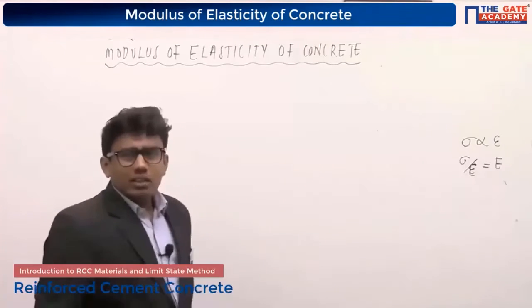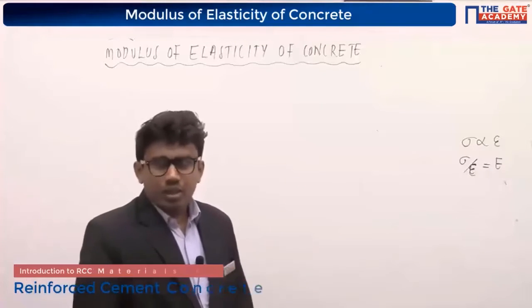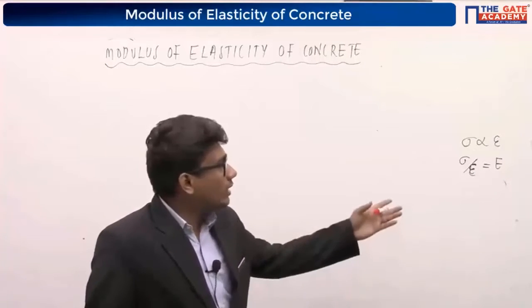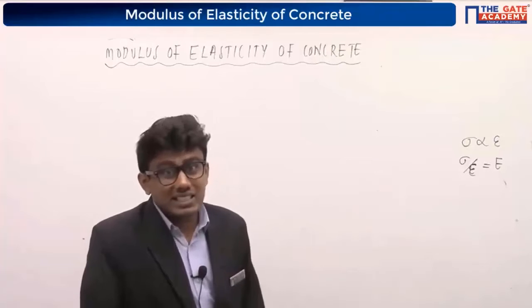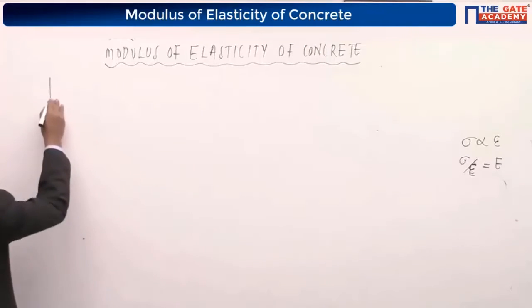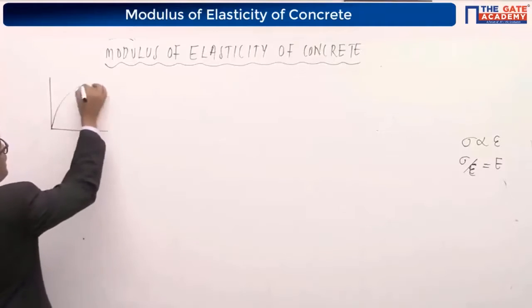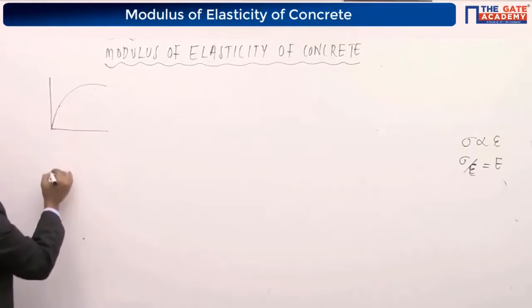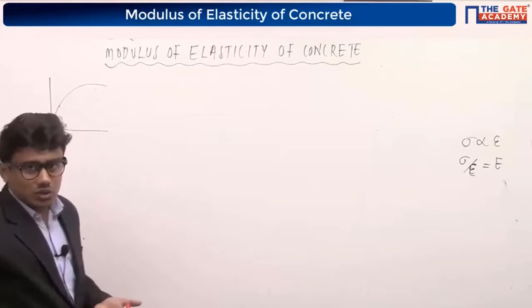The same thing we cannot apply in concrete. I'll tell you why. We cannot find the Young's modulus of elasticity of the concrete just like that. We have drawn the stress strain curve of the concrete like this, right? So find a point here, find the stress, find the strain, take the ratio of stress by strain.